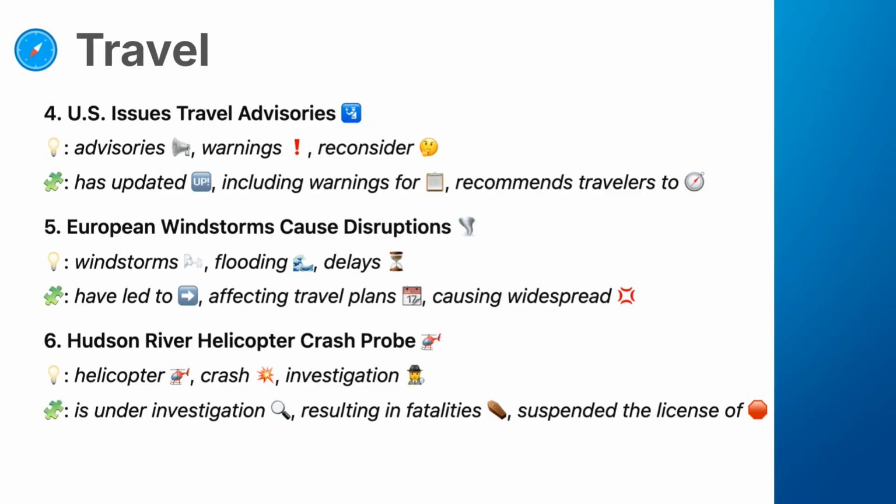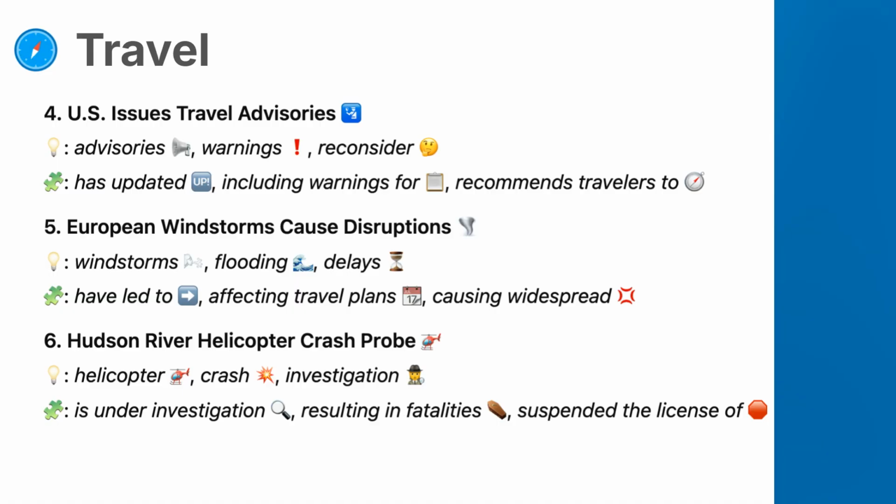5. Vocabulary. Windstorms, severe weather conditions involving strong winds. Flooding, overflow of water onto land that is usually dry. Delays, periods of time when something is postponed or slowed down. Phrases: have led to, indicates a cause and effect relationship. Affecting travel plans, causing problems or changes in planned journeys. Causing widespread, resulting in something happening over a large area or to many people.